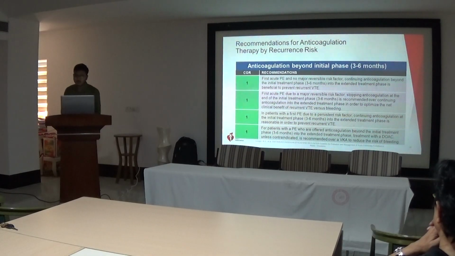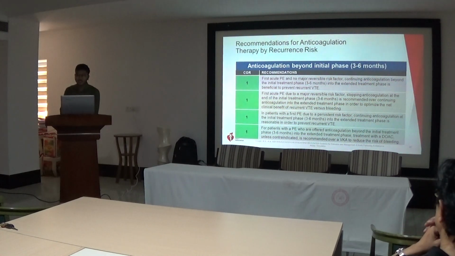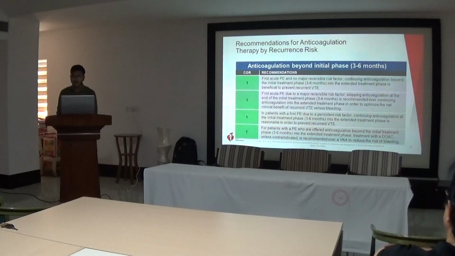Now, anticoagulation beyond the initial phase. They have mentioned we have to continue initially for around 3 to 6 months. Then afterwards we have to assess whether further anticoagulation is needed or not. So in the first acute PE with no major reversible risk factor, continuing anticoagulation beyond the initial phase into the extended treatment phase is beneficial, and the category of recommendation is class 1.